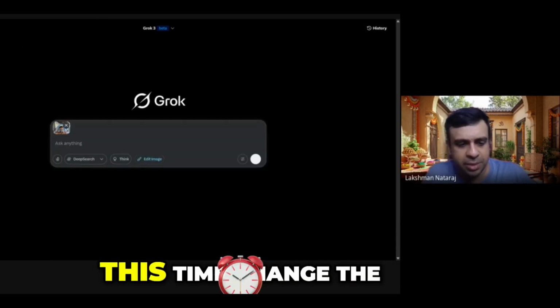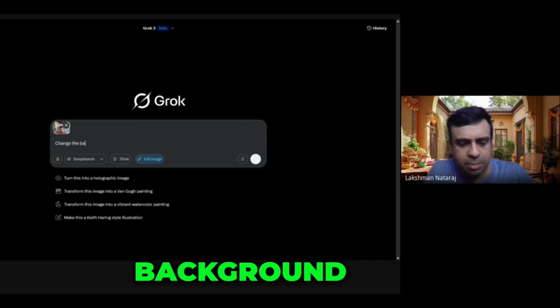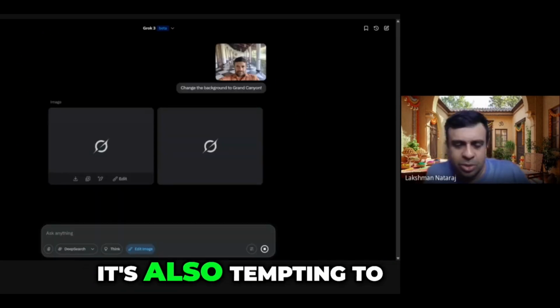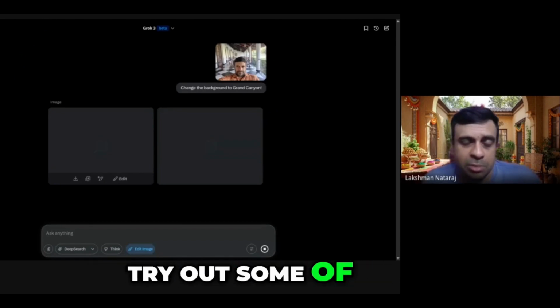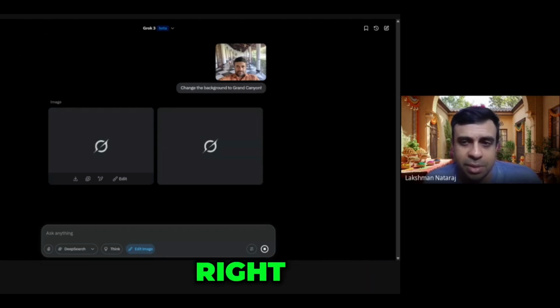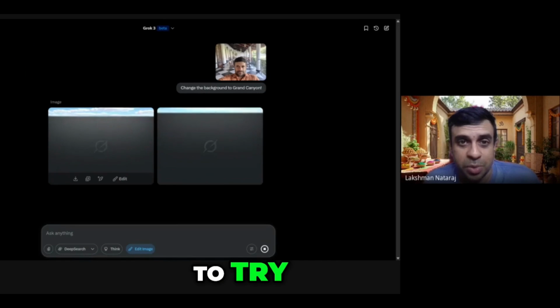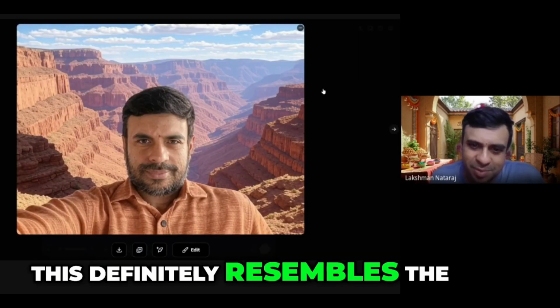I'm gonna say this time, change the background to Grand Canyon. It's one of the iconic places I've been. Let's see. It's also tempting to try out some of the suggestions that it gives, right? Like it says changing it to a holographic image. That makes you want to try, actually. Amazing. Definitely resembles the Grand Canyon.